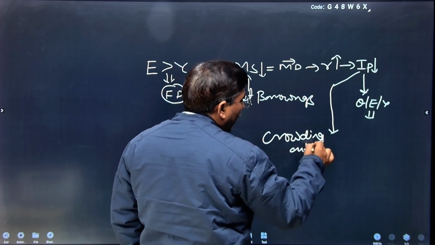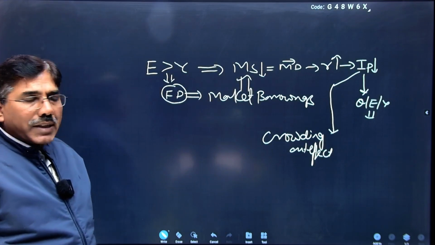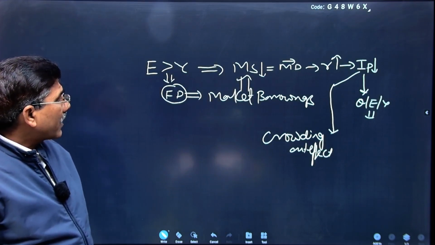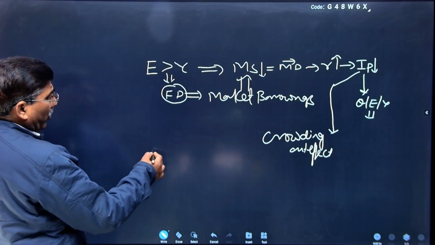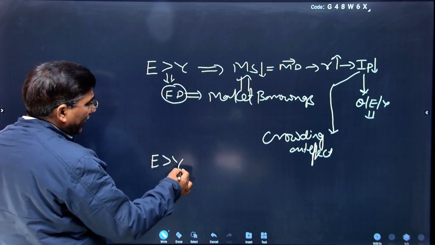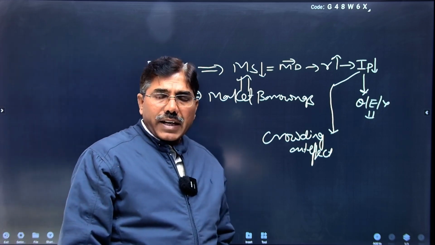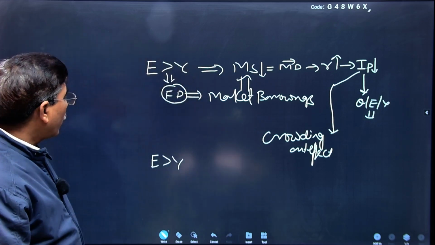Crowding out effect. One point is clear: what is the crowding out effect? Secondly, if the government is spending more money on the capital sector, or you can say in the construction of roads, etc., then what happens in the economy?